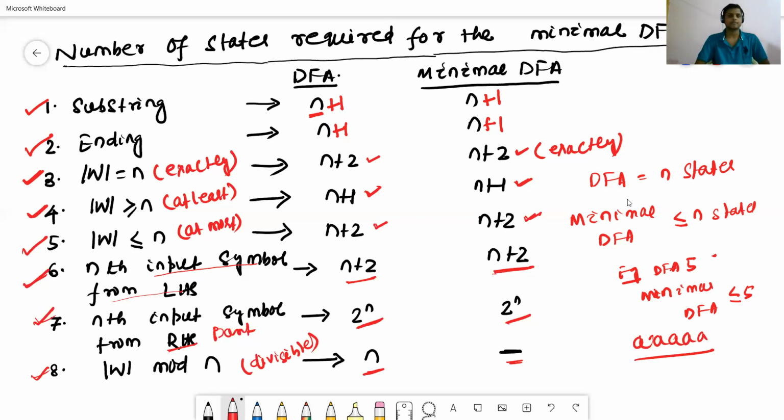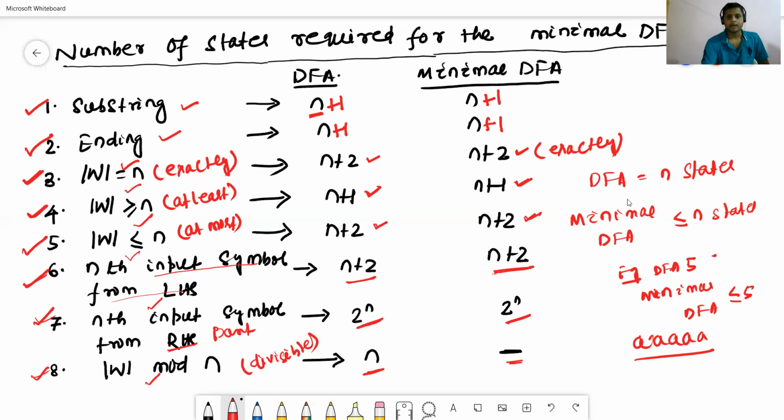All the cases, substring, ending, exactly, at least, utmost, nth input symbol from LHS part, nth input symbol from RHS part, and the divisible problem, we have already discussed in the DFA classes. Now in this class we are discussing how many states will be required for the minimal DFA.